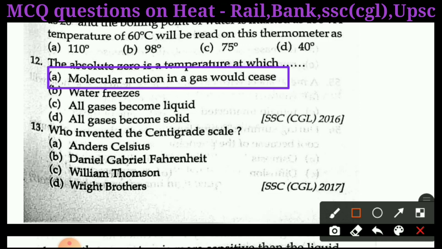Next question is question number 13. Who invented centigrade scale? A, Andreas Celsius; B, Daniel Gabriel Fahrenheit; C, William Thomson; D, Wright brothers. Right answer of question 13 is option A, Andreas Celsius. Now go to the next question.